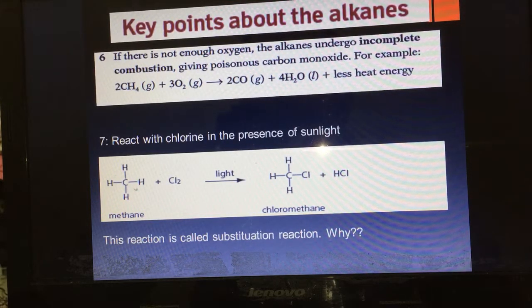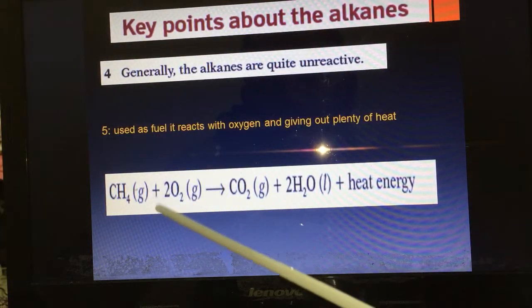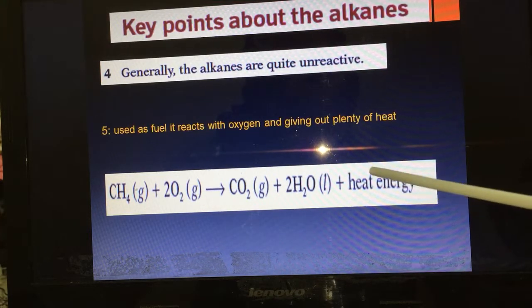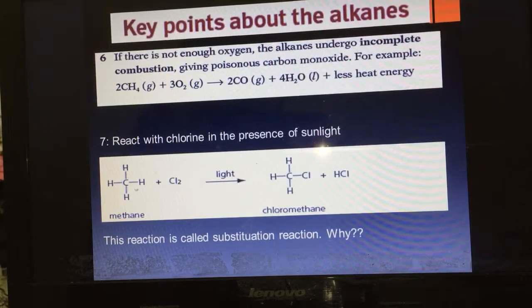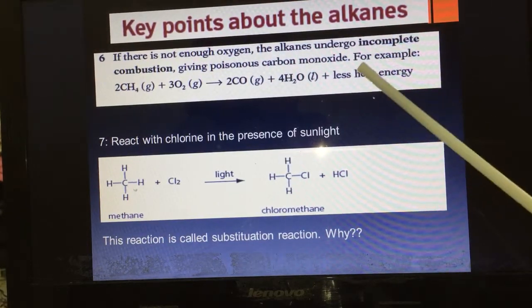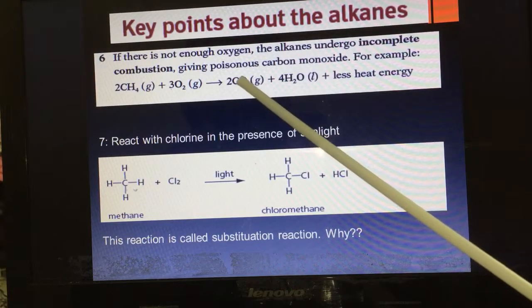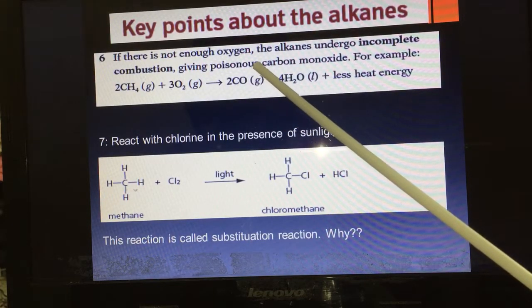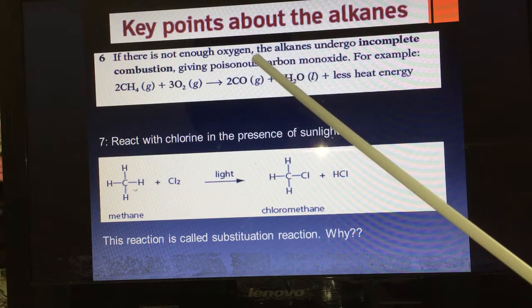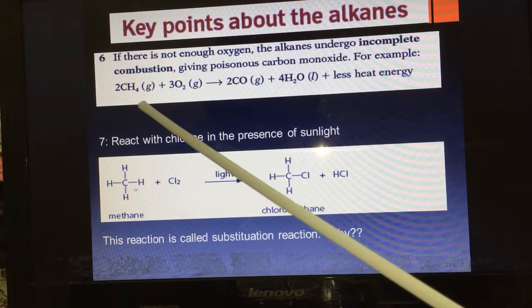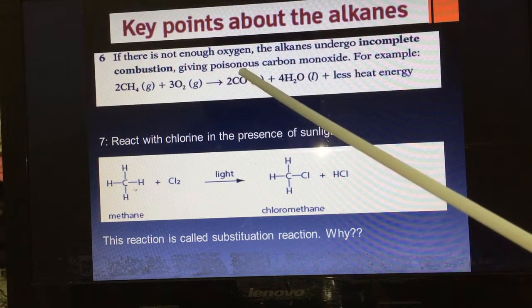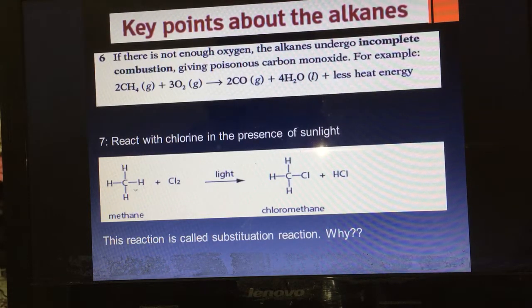So we have two chemical reactions for methane with oxygen. Enough oxygen gives you plenty of heat energy. The second is the reaction with less oxygen, so the product is less heat energy and carbon monoxide, the poisonous gas. So you should memorize the equation here: 2CH4 plus 3O2 gives you 2CO plus 4H2O plus heat energy.